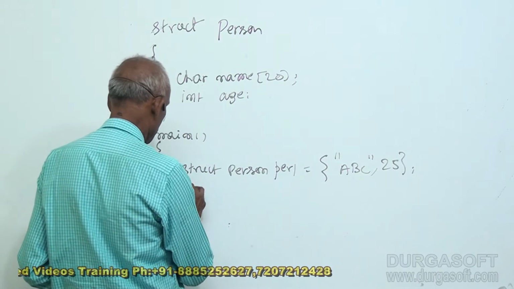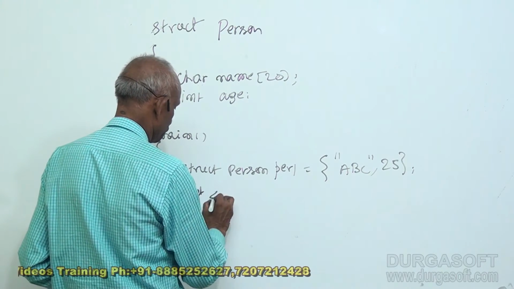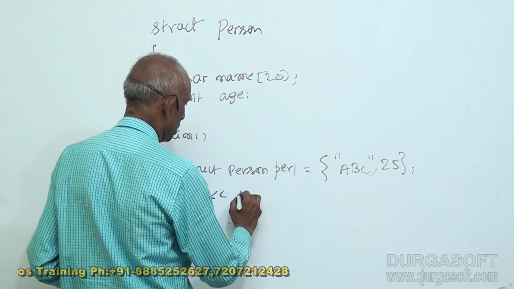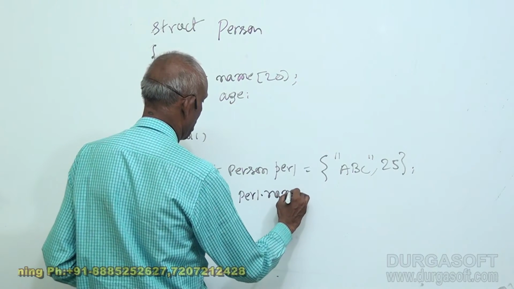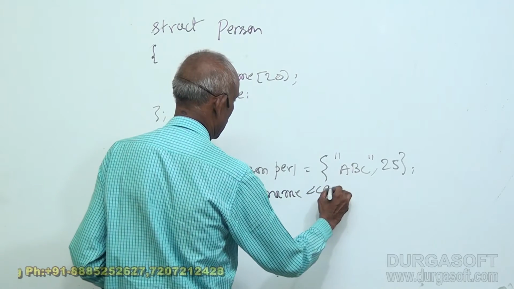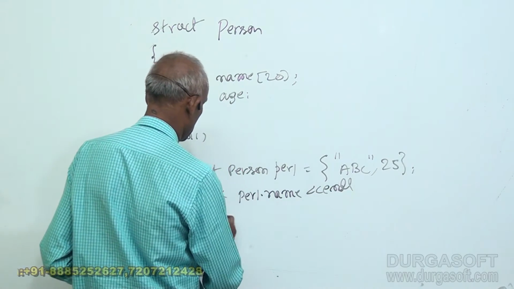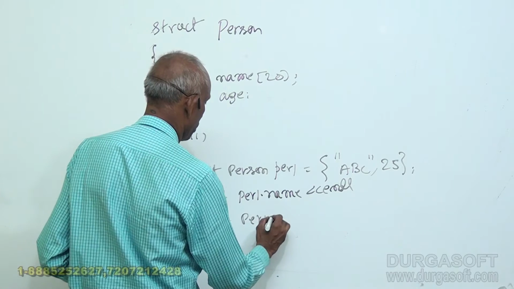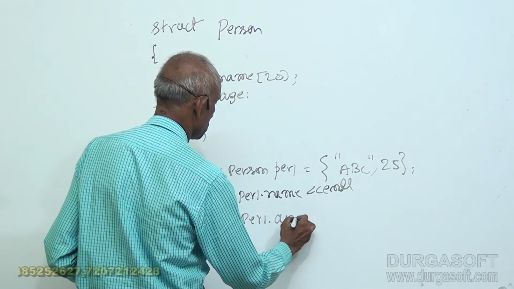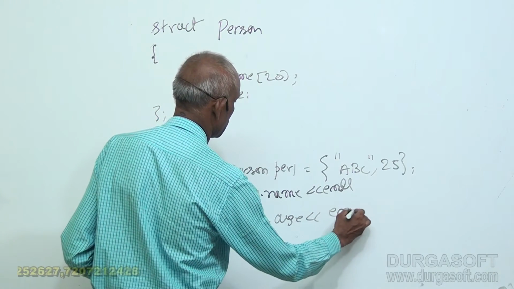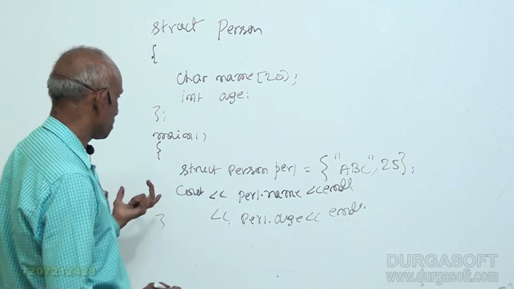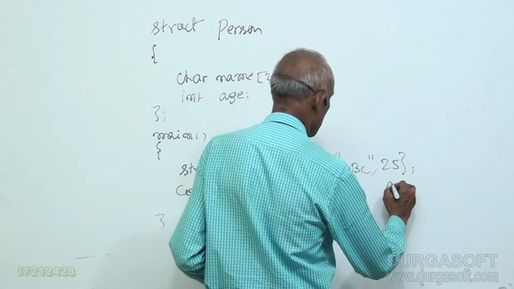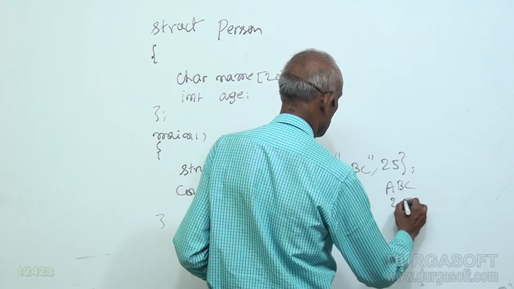I can display using cout. How do I display? PR1 dot name, end line, PR1 dot age, end line. So it will display A, B, C, 25.